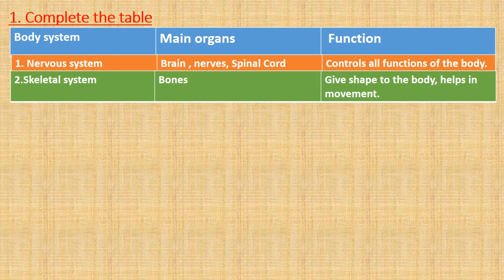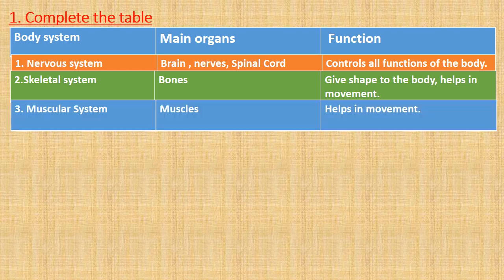Whenever we are moving, bones play an important part. Third is muscular system, and here the main organ is muscles, and we all know muscles also help in movement. So bones and muscles together help in movement.